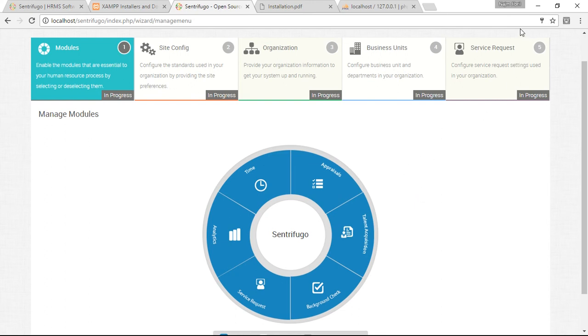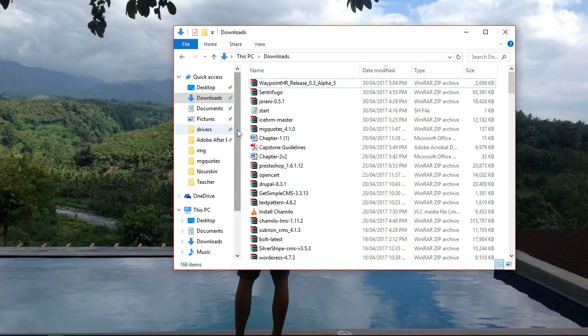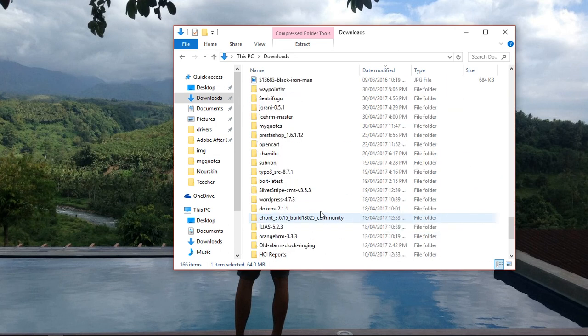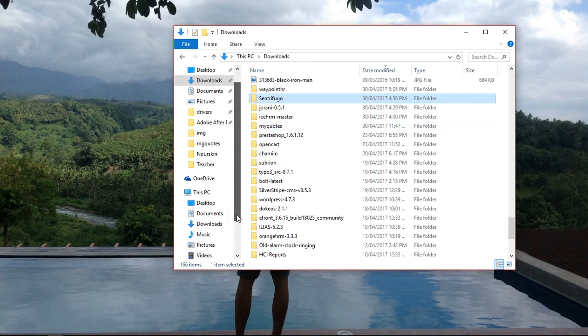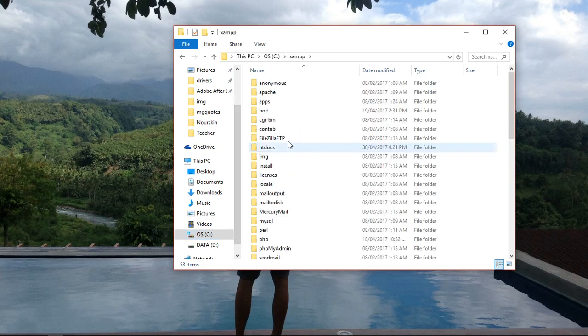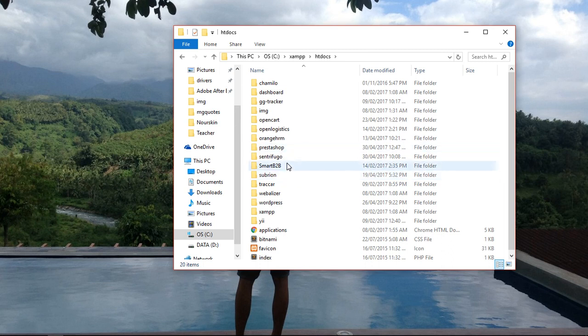So by the way, before I end this video, a while ago we downloaded the Sentrifugo. So after you download, you need to unzip the Sentrifugo. Then the folder, which is the unzipped Sentrifugo, you need to copy that and paste it to your XAMPP directory. So XAMPP, then htdocs, and you paste here.